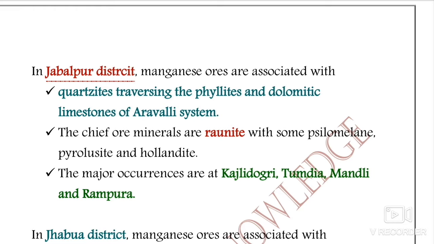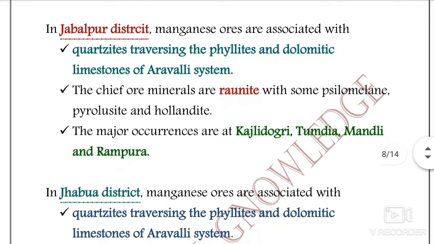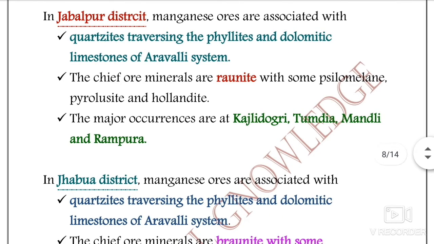And the major occurrences are at Kajli Dogri, Tumdia, Mandali, and Rampura. Okay, so they are the major occurrences. Just for information, it's not important from the written or descriptive perspective, just for the objective perspective I have written here.